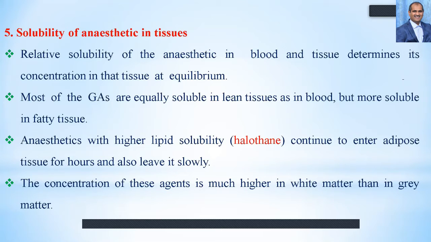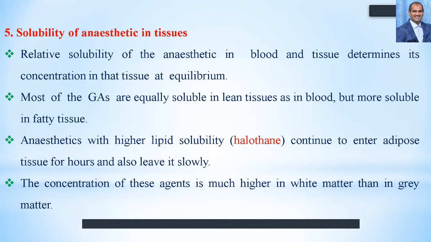And later, after the induction of anesthesia is over, slowly the halothane is released from the tissue and it will have certain effect on the brain. The concentration of these agents is much higher in white matter than in gray matter. That means in the brain itself, the concentration of halothane and other anesthetics which have very high lipid solubility will be different, much higher in white matter when compared to gray matter.